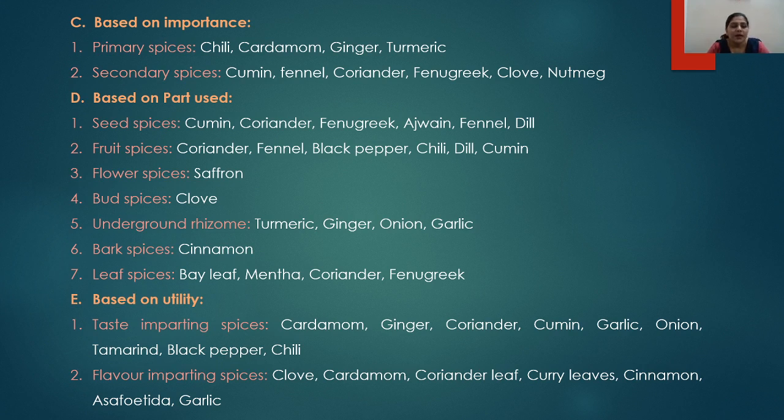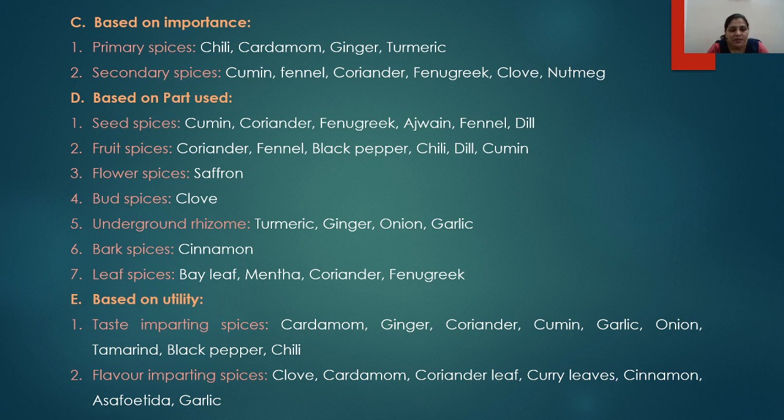Then the next criteria for classifying the spices is based on the part used. So based on the part used, the spices, they may be classified into seed spices, fruit spices, flower spices, bud spices, underground rhizome, bark spices, and the leaf spices. The seed spices, they include cumin, coriander, fenugreek, ajwain, fennel, and dill. The fruit spices, they may include coriander, fennel, black pepper, chili, dill, and the cumin.